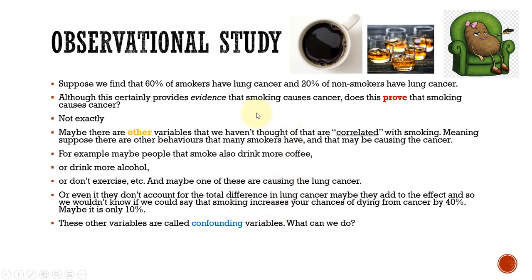behind the fact that people who smoke have a lot more cancer than people who don't, but it may be that people who smoke have these other behaviors in common, and so these variables are called confounding variables. Okay, so that is the problem with observational studies. Now, it is possible, even within this observational study framework, to use what are called controls.